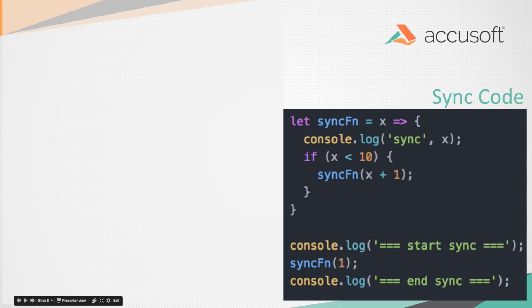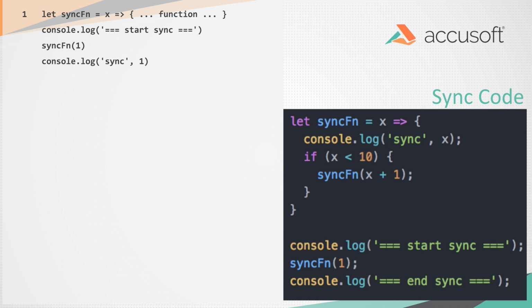So this is the synchronous portion of the code. And what we do is we loop through, and for each one, we log out the output for that number, and then we immediately call the same function again. So we're doing it all within a single synchronous loop. We're not allowing the process time to have new ticks. We're not pushing things into the event queue.